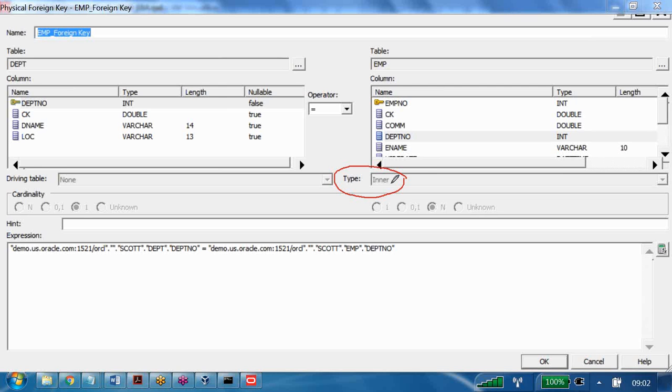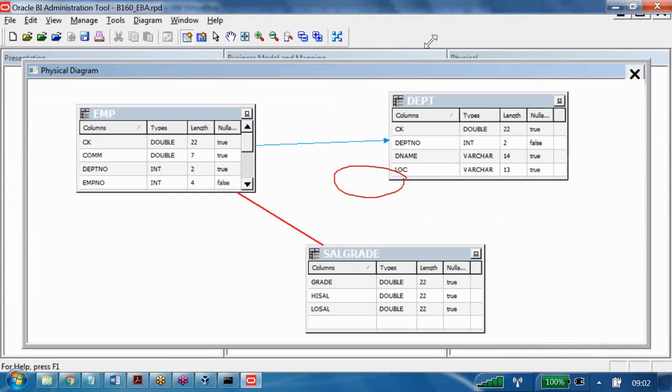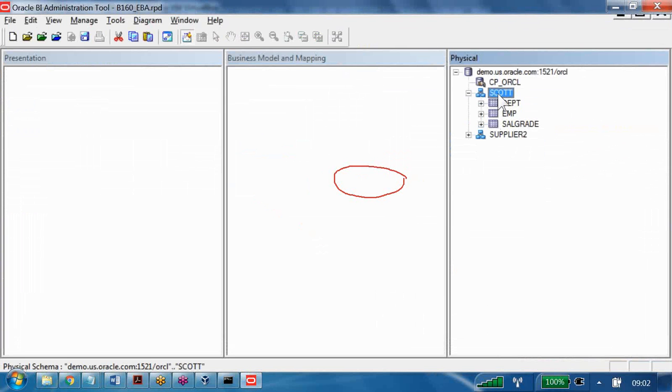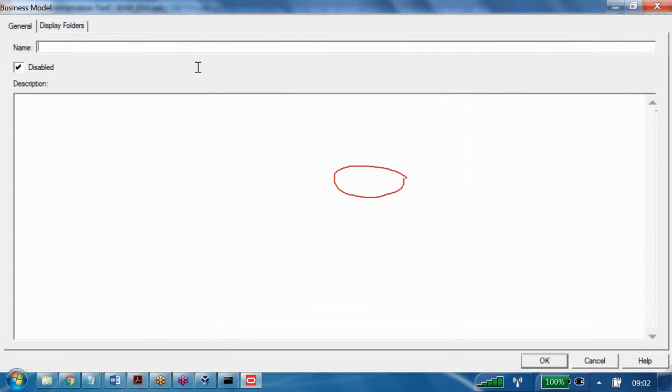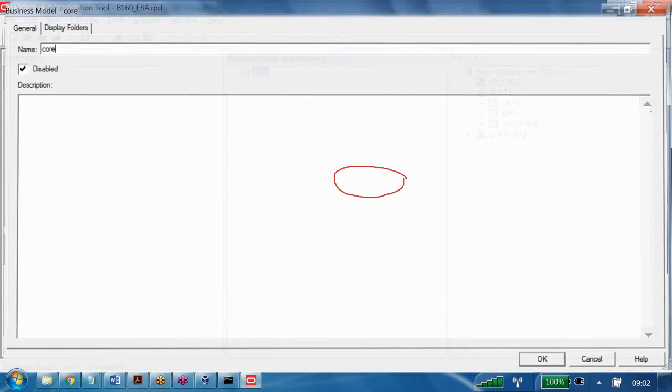Only equi-join. No outer join is possible. But I want outer join. What are you going to do? What you are going to do is, whatever we have here, down the line we are going to take into the BMM layer. For example, I am trying to take now, let us say one name, core.